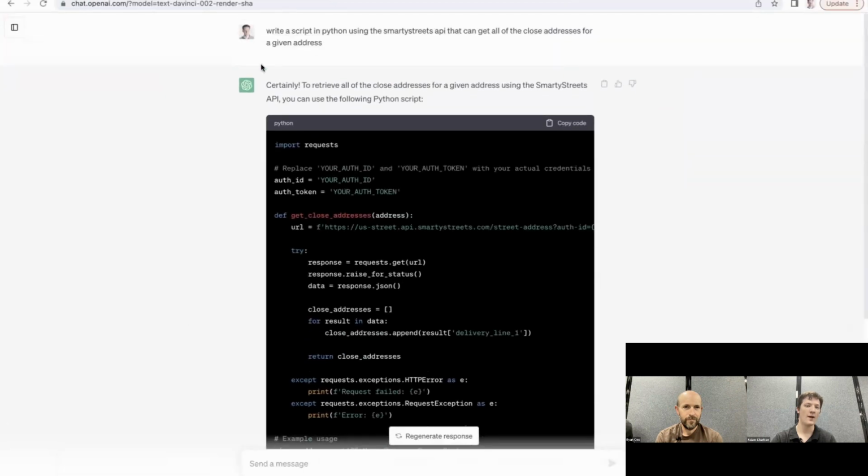So that's sort of what happens when you give it too broad of a prompt. It doesn't exactly know where to start. I told it to use the Smarty Streets API, and it did that. It took a Smarty Streets API that can take in an address and do something with it. But it doesn't quite know that it can't give all of its neighbors. At its core, ChatGPT really is just a next word algorithm.